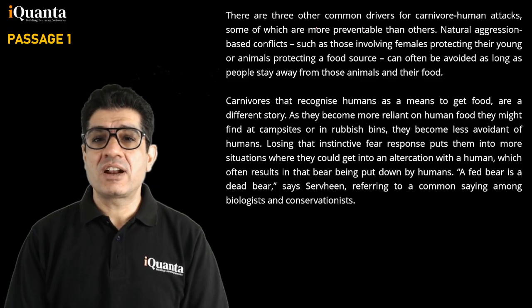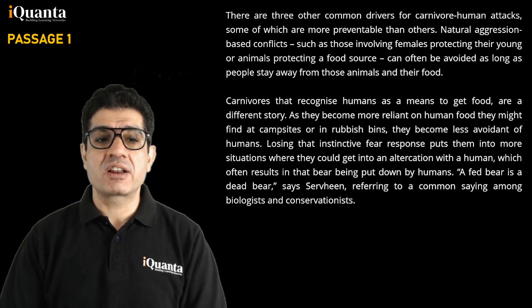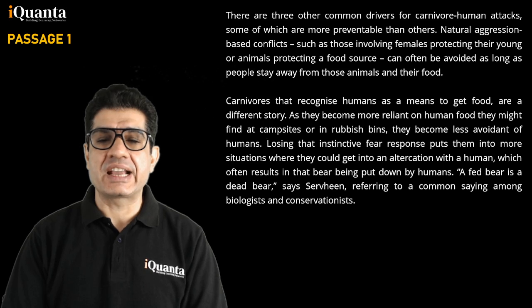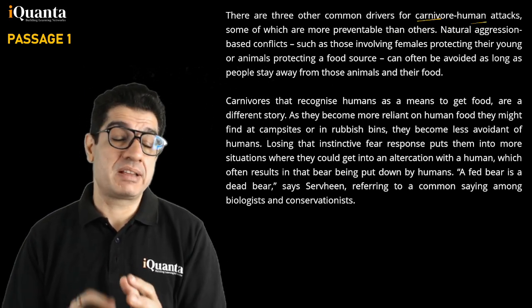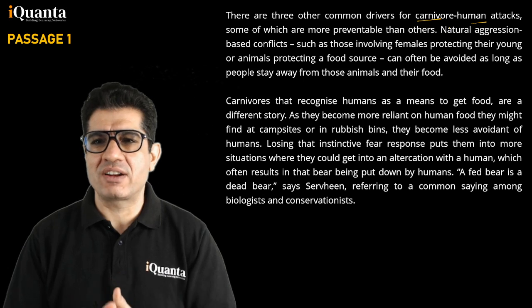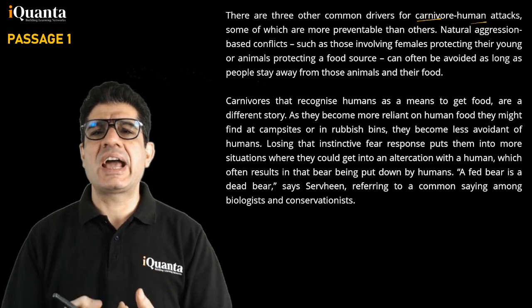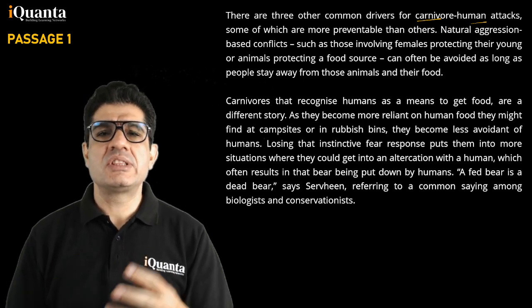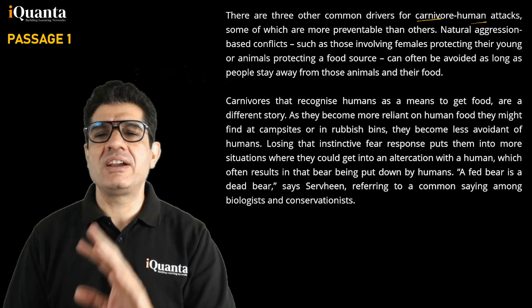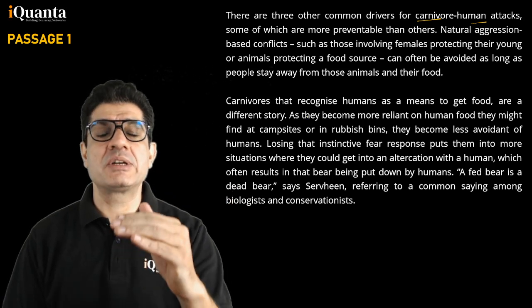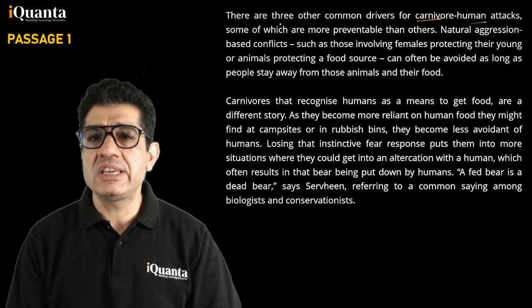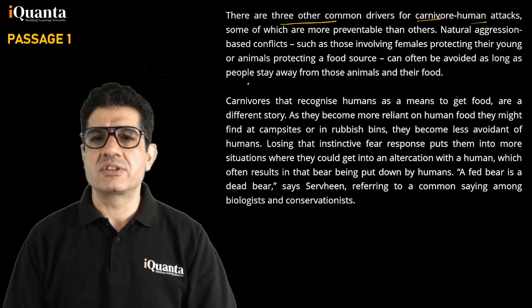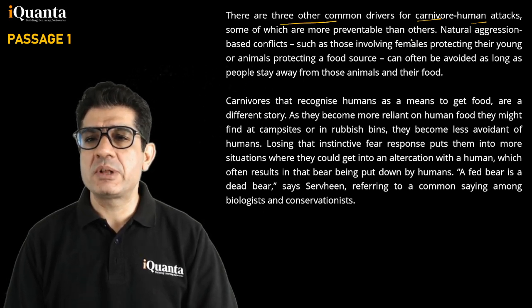So see, there are three other common drivers for carnivore human attacks. So there are animals who are carnivores, like for example, a lion, a cheetah, right? There are times when they attack human beings. So there is some reason behind their attacking the human beings that must have preceded the passage, because the first sentence says there are three other common drivers, some of which are more preventable than others.